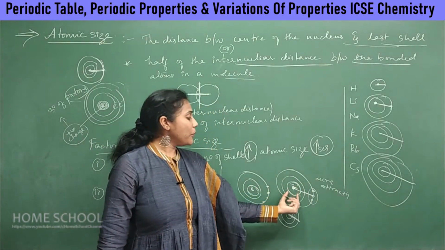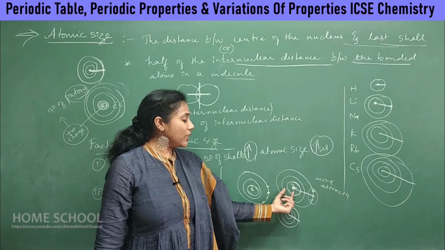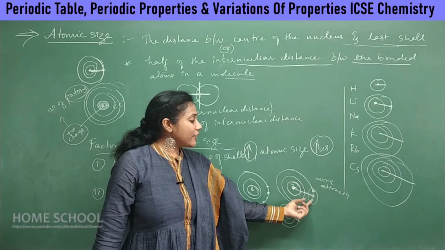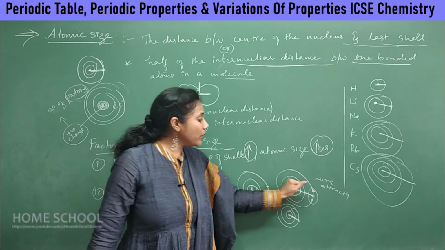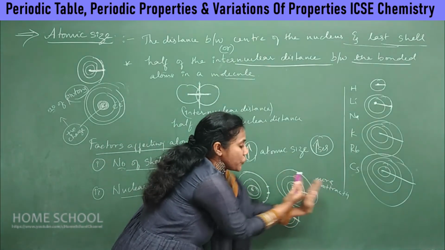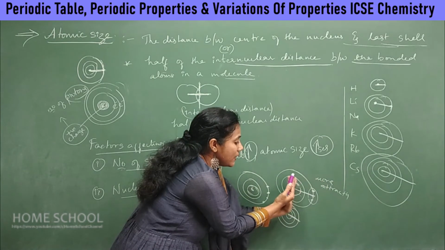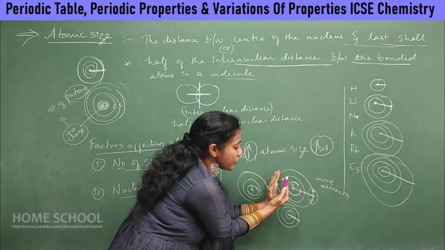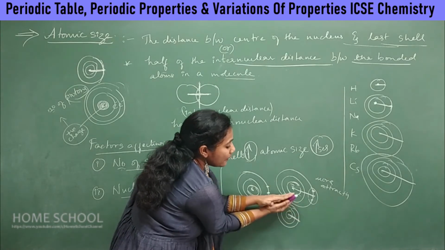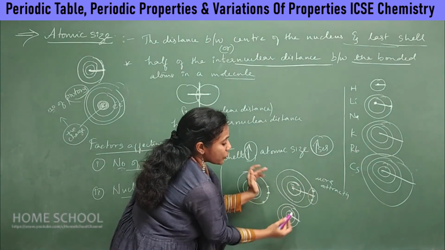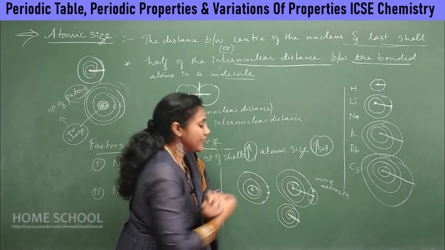The nucleus will pull the electrons towards itself. Electrons being pulled towards the nucleus means the entire shell is also being pulled towards the nucleus. So automatically this distance decreases.